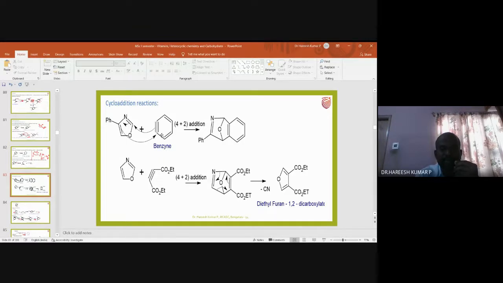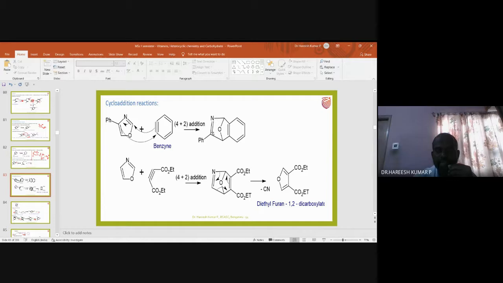Usually benzene means only 2 bonds, and 2 bonds means 6 pi electrons. Whereas this one contains 8 pi electrons. I think you are aware of the mechanism, isn't it? So what is happening here? There will be a new bond formation between this carbon and this carbon and this carbon and this carbon. And the already present double bond is converted into single bond, and there will be a new pi bond formation here between the carbon and nitrogen.